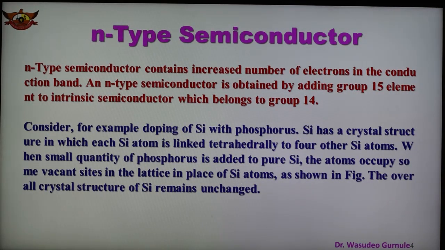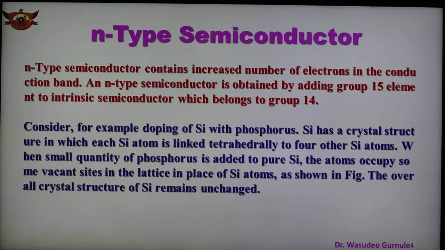An element of group 15 like phosphorus is added as an impurity in the semiconductor. So this is known as the n-type semiconductor. There is a large number of unpaired electrons in the valence shell of the group 15 element, and therefore there is a large number of electrons in the conduction band. N-type semiconductors are obtained by adding a group 15 element.